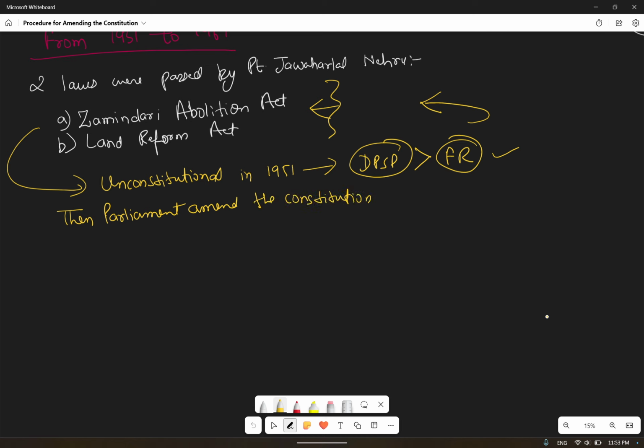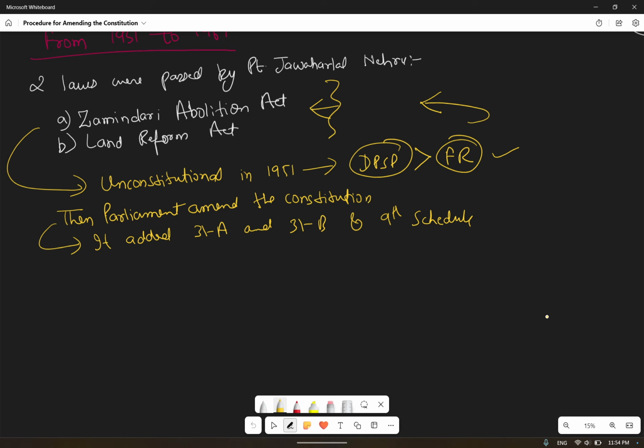Okay, and it added 31A and 31B to the constitution. Okay, and added the 9th schedule. The original constitution had the 8th schedule only. Currently it has 12 schedules. During that period only the 9th schedule was added.